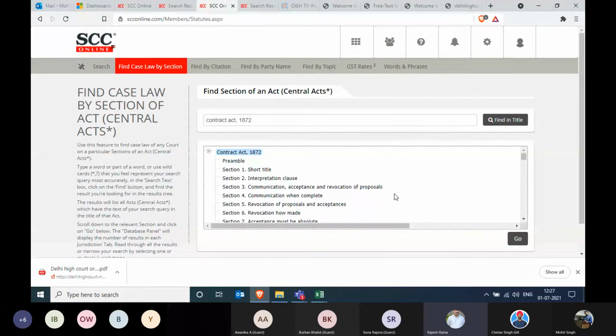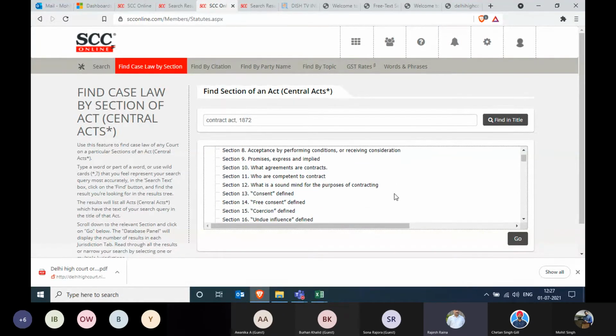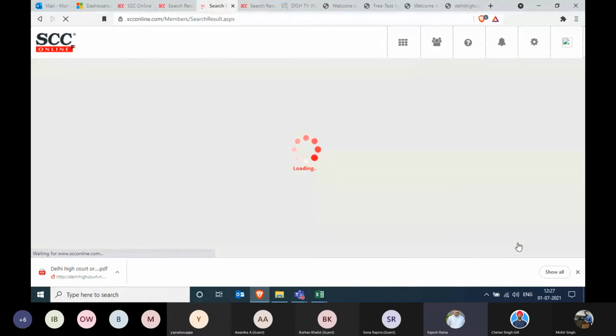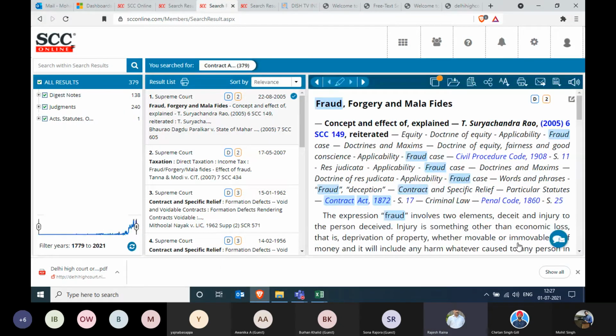As the list populates, you just scroll down and select section 17, let's say fraud, and then click on the go button. It will give me the judgments as well as the digest notes and maybe the act itself on section 16. So this is one way of finding case law by act and section.